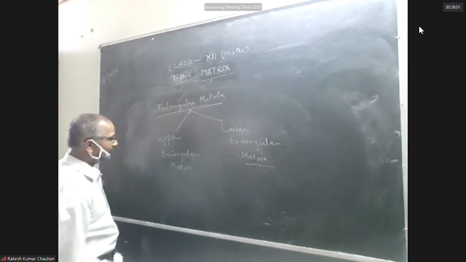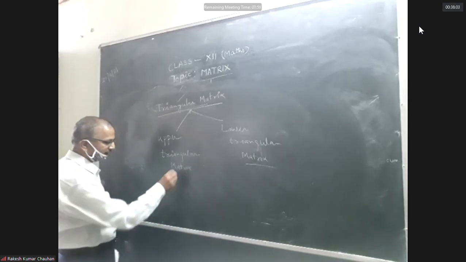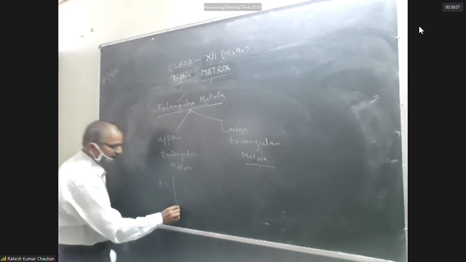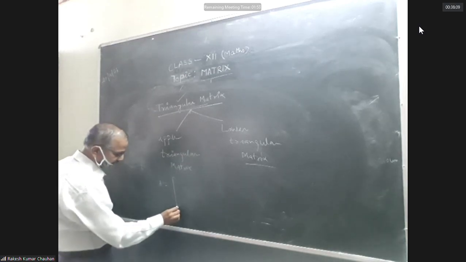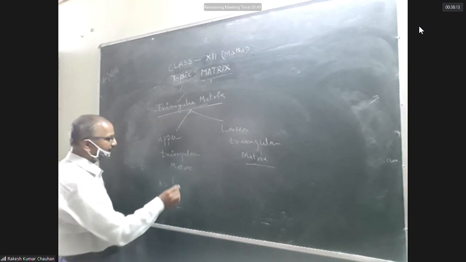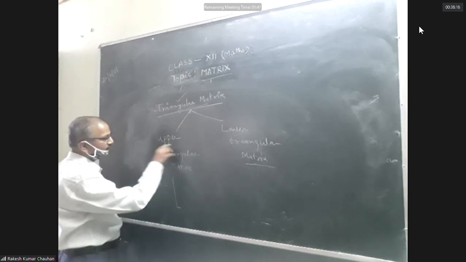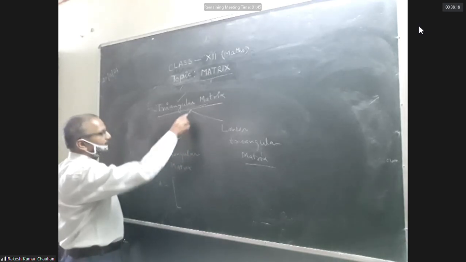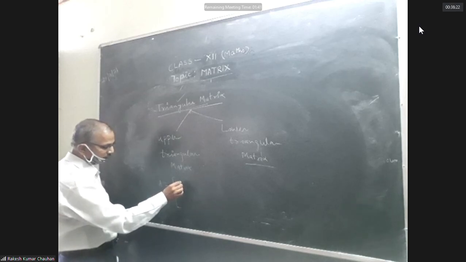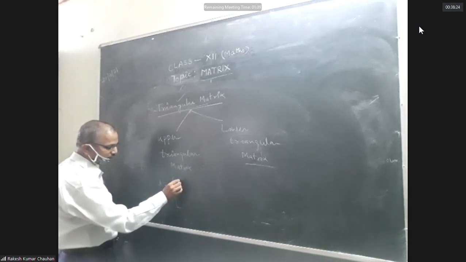Upper triangular means like this, having all the elements below the principal diagonal zero. An upper triangular matrix is a square matrix in which all the elements below the principal diagonal are zero.